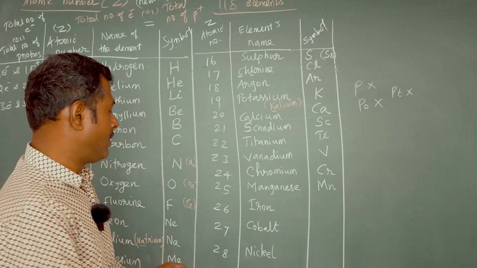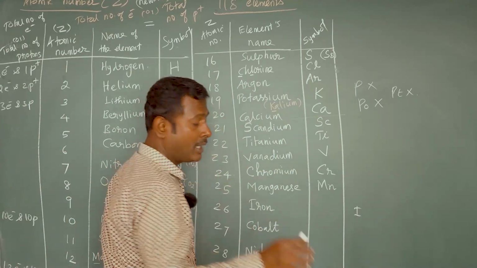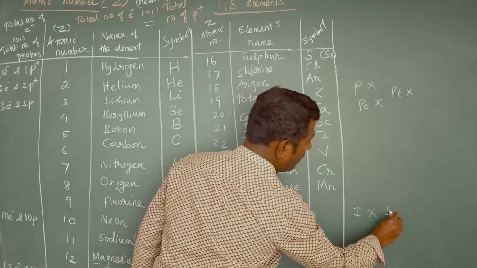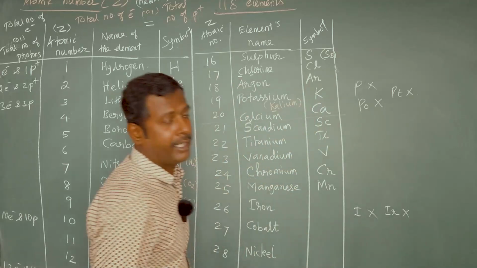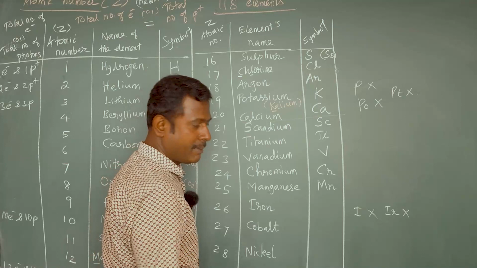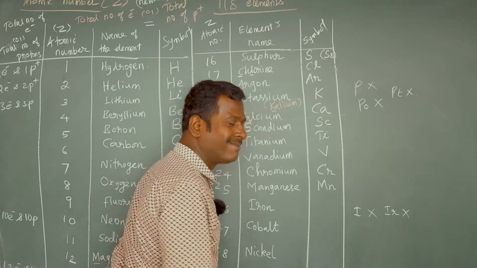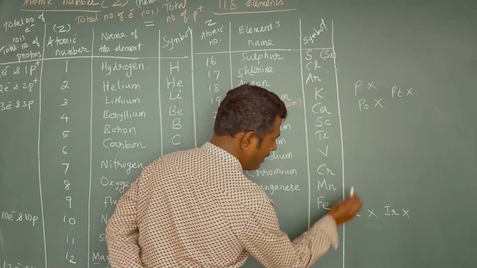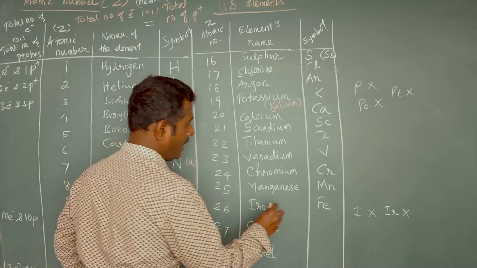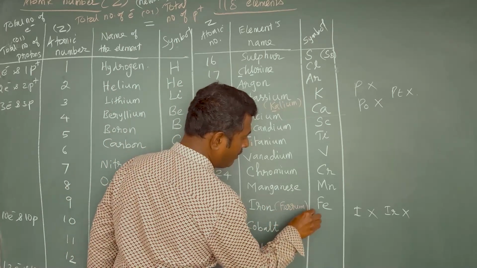The symbol for iron: can we give I? No, sir, I is for iodine. Can we give Ir? No, Ir is for iridium. What should be given? The symbol for iron is Fe. From the Latin name? Yes, exactly. The Latin name for iron is ferrum.